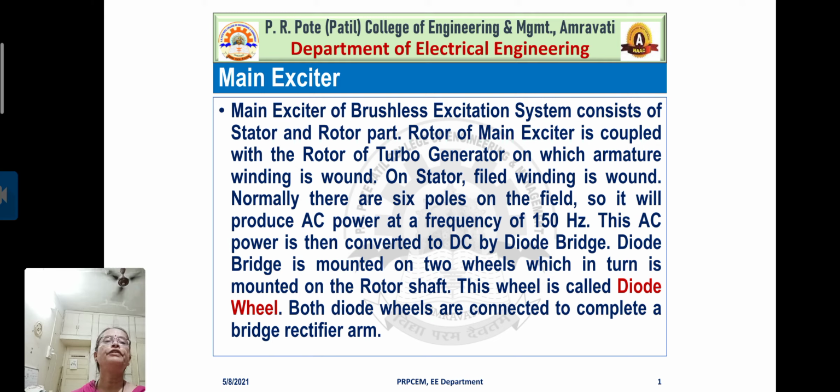On the stator, the field winding is wound, correct? Normally there are 6 poles on the field, so it will produce AC power at a frequency of 150 Hz. This AC power is then converted to DC by the diode bridge. The diode bridge is mounted on 2 wheels, called diode wheels, and both diode wheels are connected to complete a bridge rectifier arm, right?